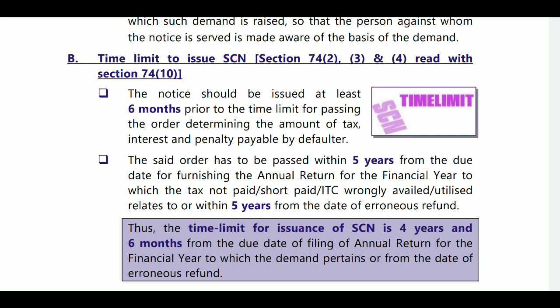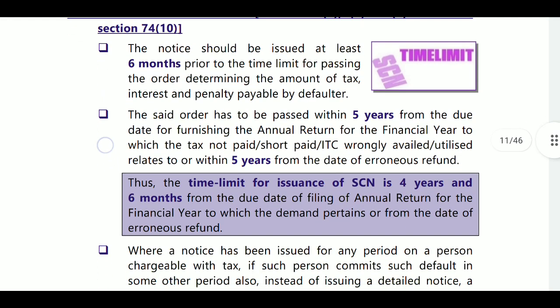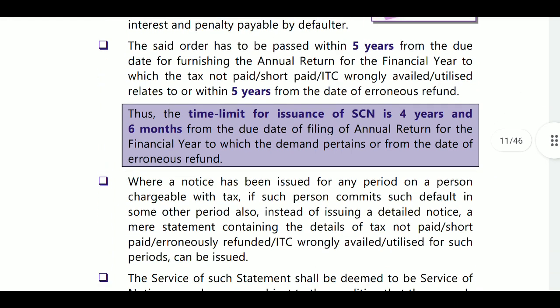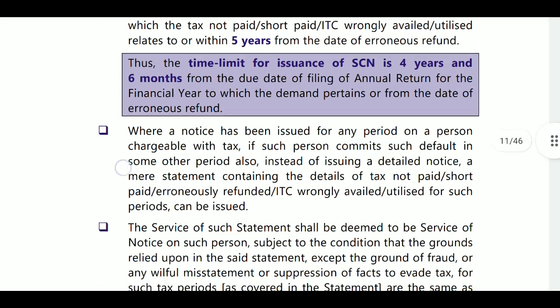Before that, 6 months prior to the time limit, we must issue the show cause notice. That is, the time limit for issuance of show cause notice is 4 years and 6 months from the due date of filing of annual return for the financial year to which the demand pertains or the date of erroneous refund. That is the case.